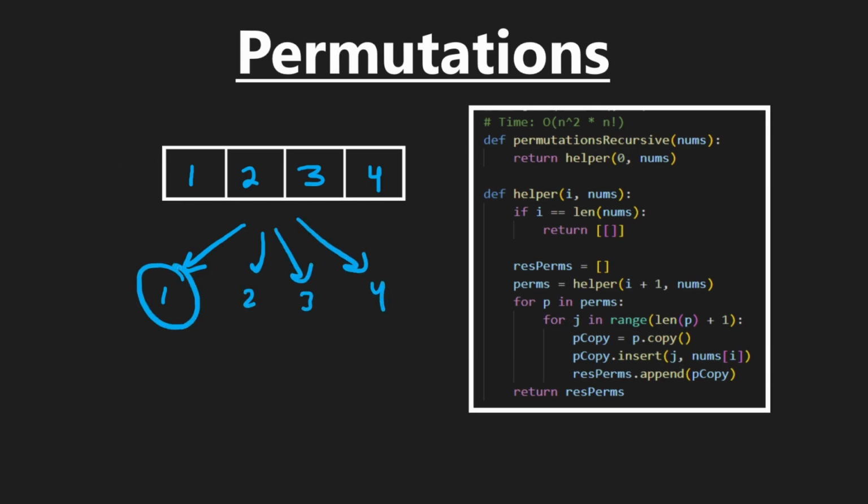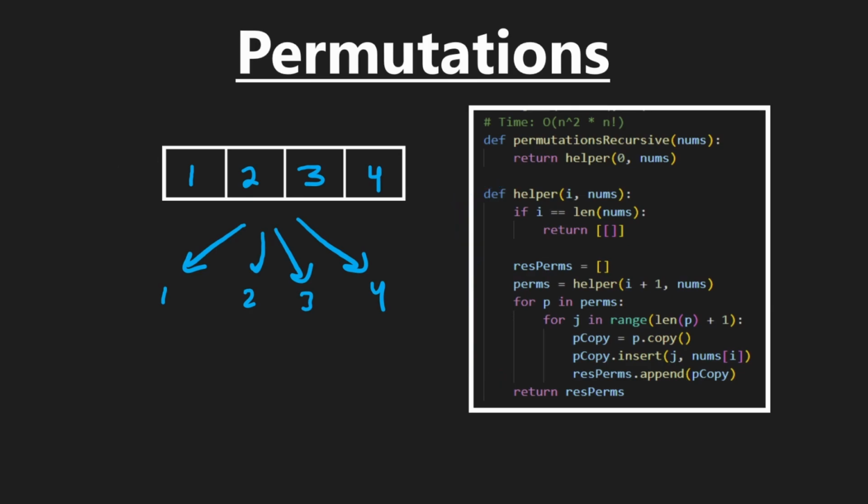Then for each of these children paths, for the 1, you would want every value to be available except for the 1. For 2, you would want every value here to be available except for the 2. So maybe recursively, you could pass in nums after removing 2. That's a different approach. It makes more sense visually, I think, but in terms of code, it would be a bit more complicated. But I encourage you to try writing that out if you want to practice things.